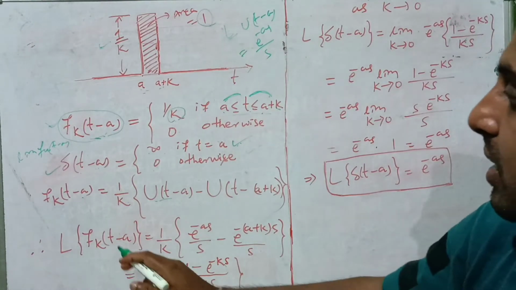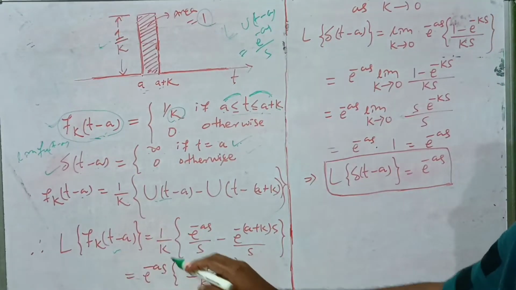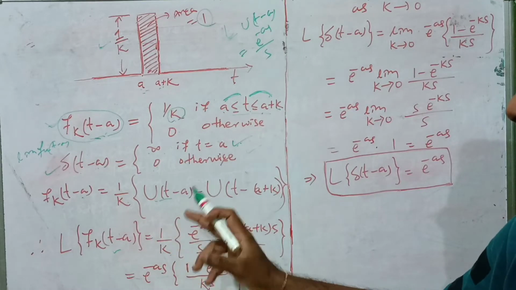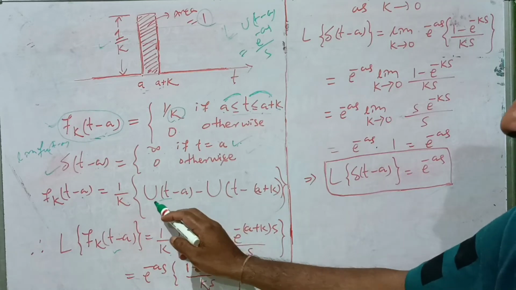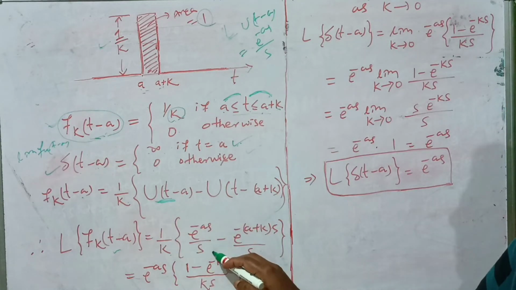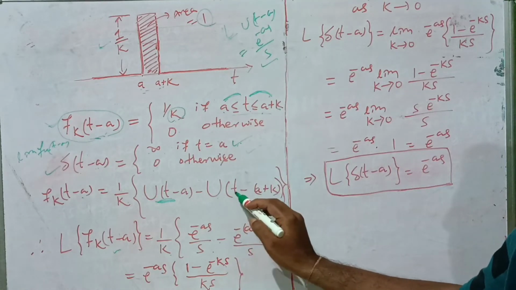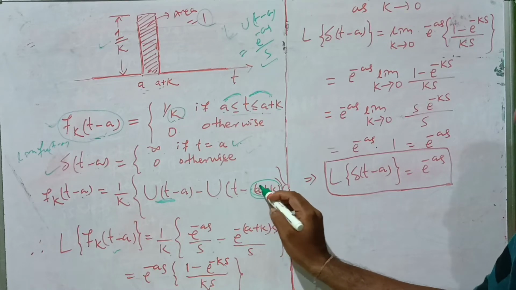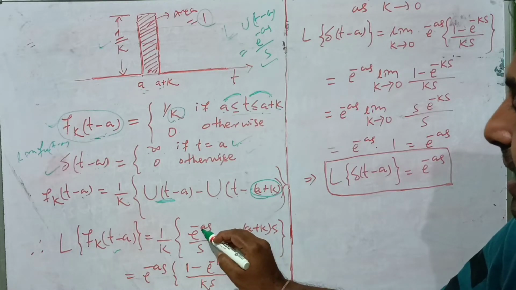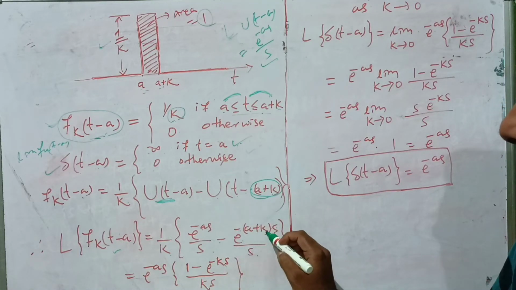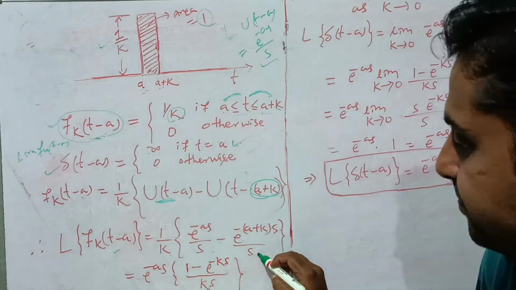So if we take the Laplace transform on both sides, L of f_k(t − a) will be equal to 1/k, which is a constant, using the linearity property, times L of u(t − a), which is e^(−as)/s, minus L of u(t − (a + k)). In place of a we write a + k, so it is e^(−(a + k)s)/s.